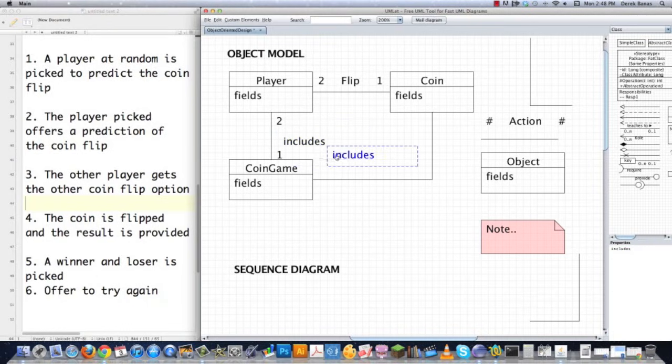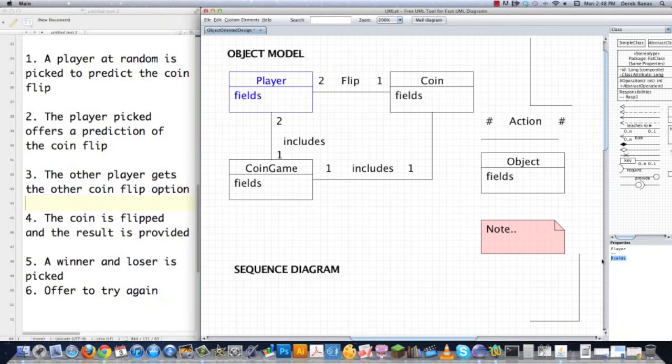Includes also probably makes sense down here with this guy. And how many coins am I going to have and how many coin games? Well, I'm going to have 1 coin game, and coins, I'm still going to have 1 of those. So I know how many different types of these objects I need to instantiate. So I'm going to have 2 player objects, and I'm going to have 1 coin game. And that is going to really tell me a lot. Sounds like it doesn't tell me much, but it will.